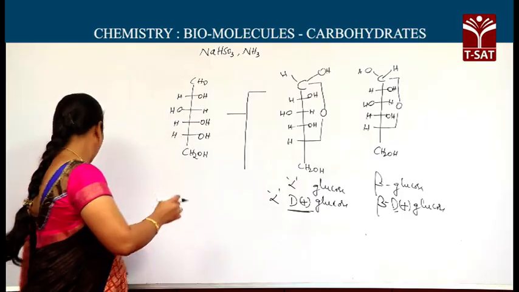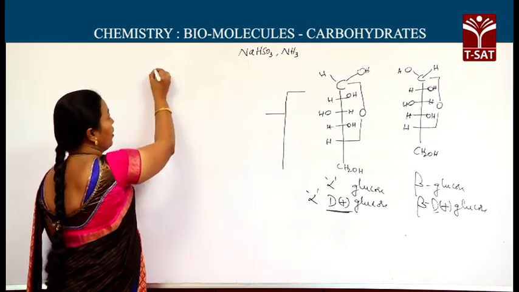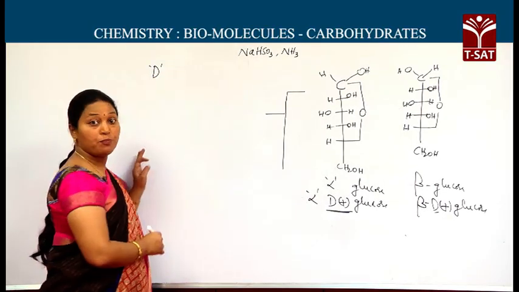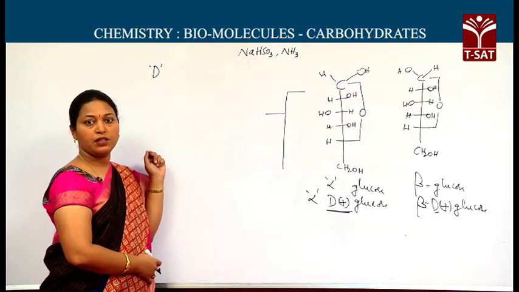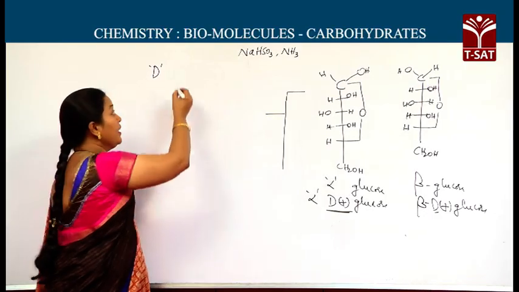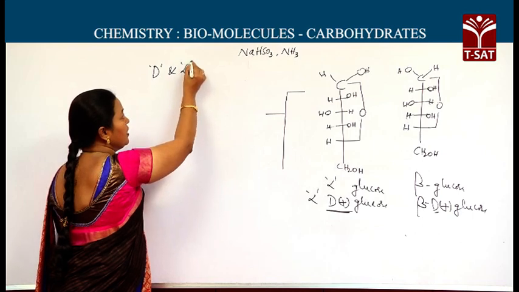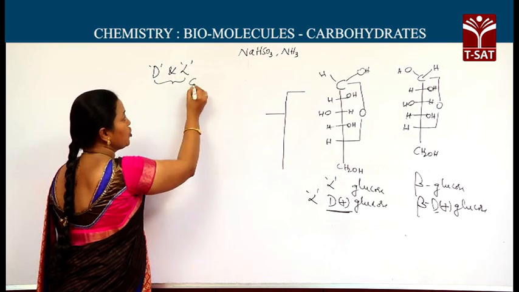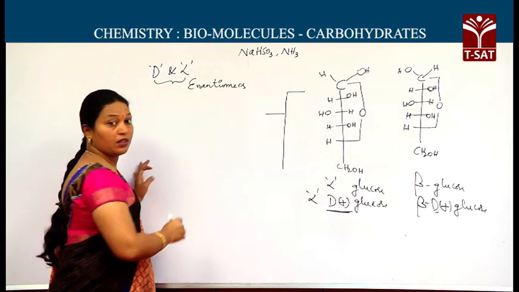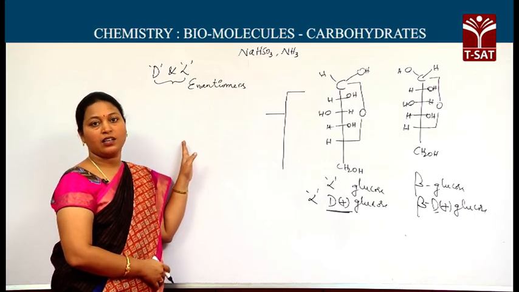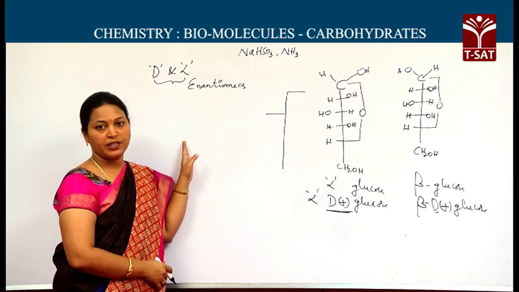D and L, the D that I wrote there, indicates the absolute configuration. Absolute configuration includes D and L forms. These two are enantiomers. Enantiomers are the optical isomers which are non-superimposable mirror images.